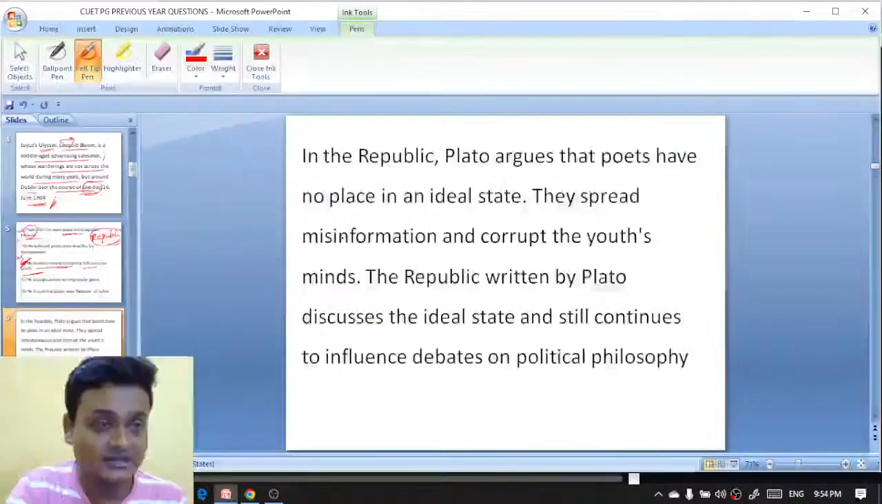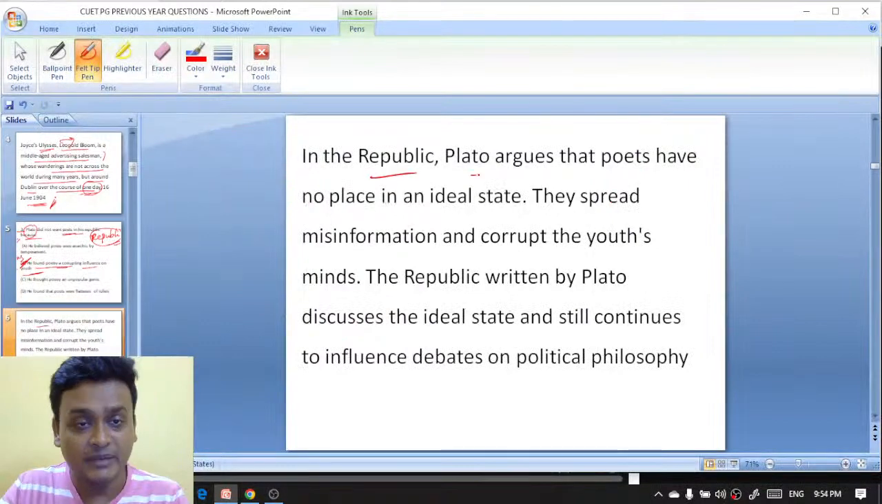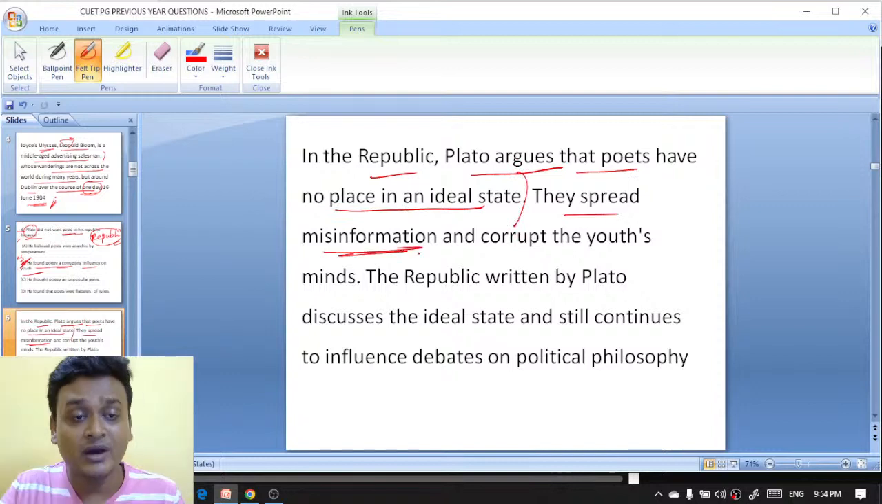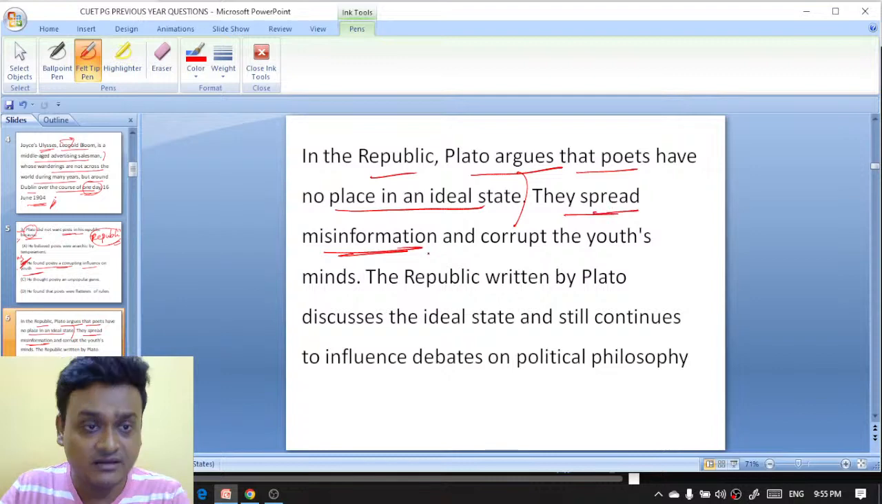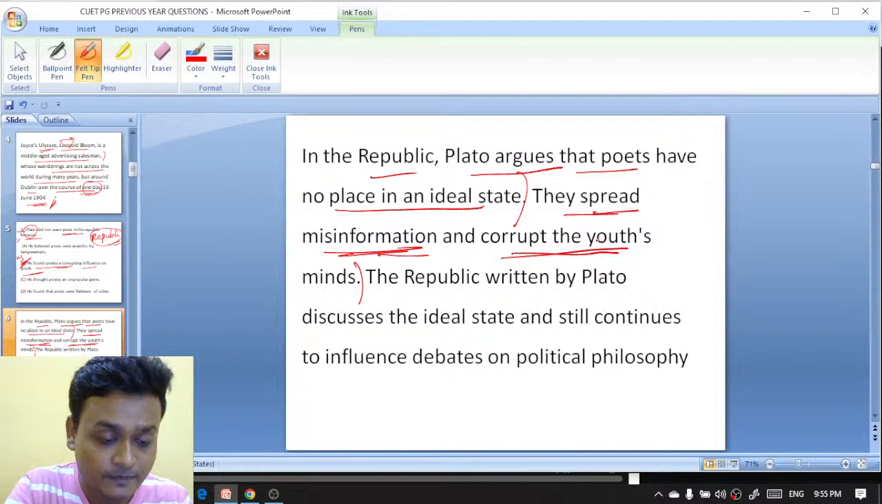And here is the explanation: in the Republic, Plato argues that poets have no place in an ideal state. They spread misinformation. Why is he banishing the poets from his ideal state? Because poets spread misinformation and corrupt the youth's minds. The poet corrupts the youth's mind. Okay. Dialogue is another word.